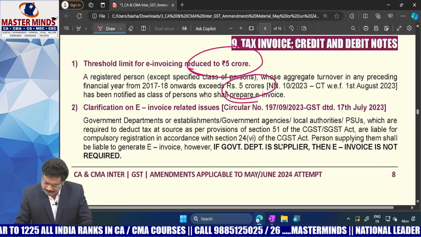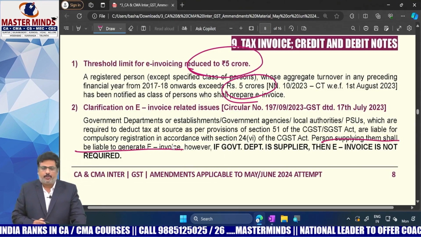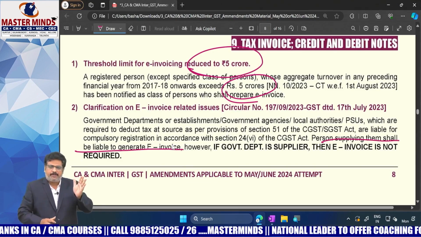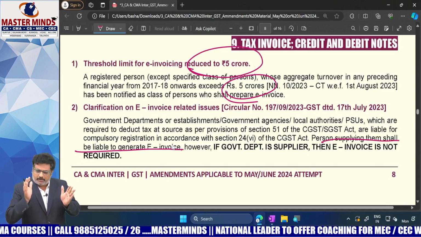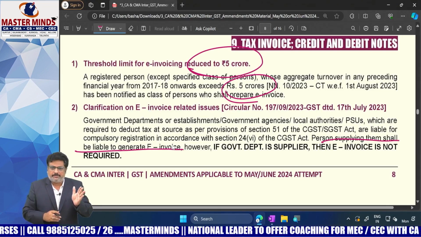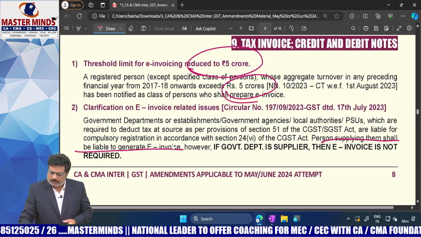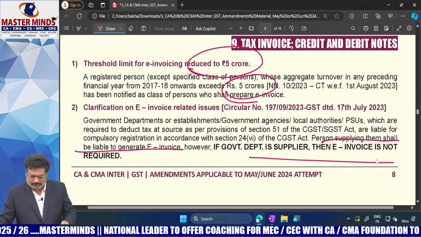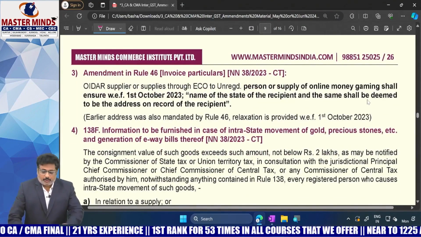Okay, ma'am. The person supplying shall generate the invoice. That means in third party to government department invoicing is applicable, because here the government department is the recipient. If the government department is the supplier, then invoicing is not applicable. That is the concept you need to remember.